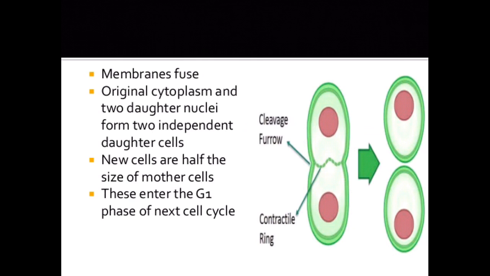Membranes fuse. The original cytoplasm and two daughter nuclei form two independent daughter cells. New cells are half the size of the mother cell. These enter the G1 phase of the next cell cycle.